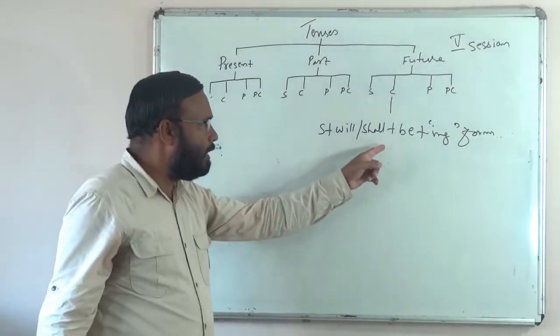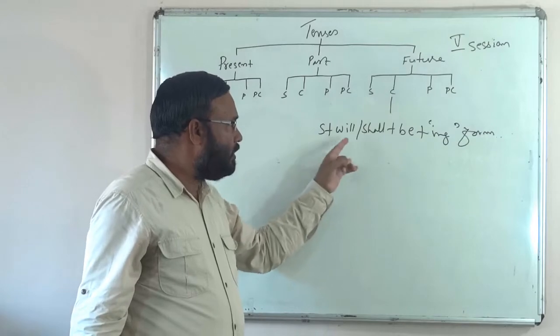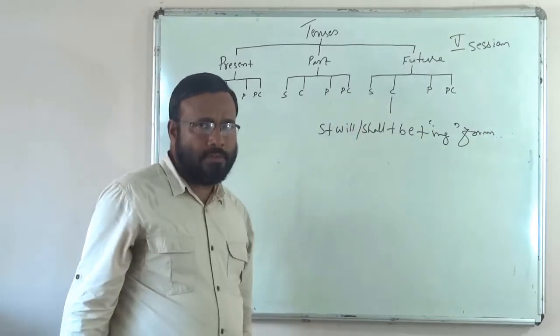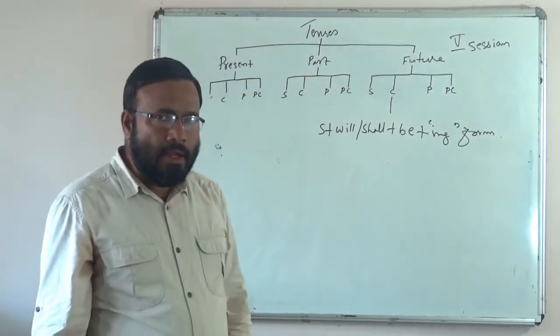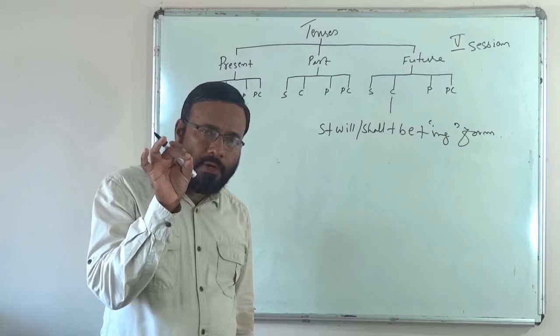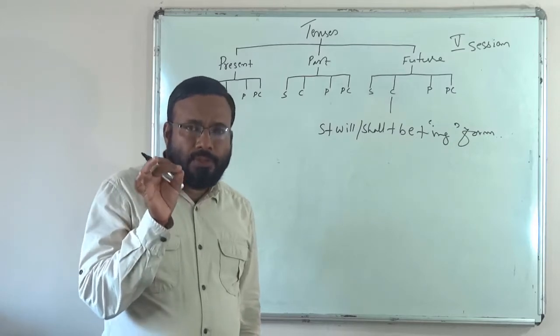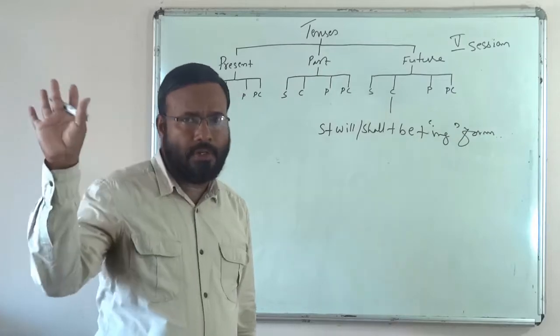What kind of an action or process or event is described by this tense? Future continuous tense shows an action or event or a process which may continuously happen for some time in the future.